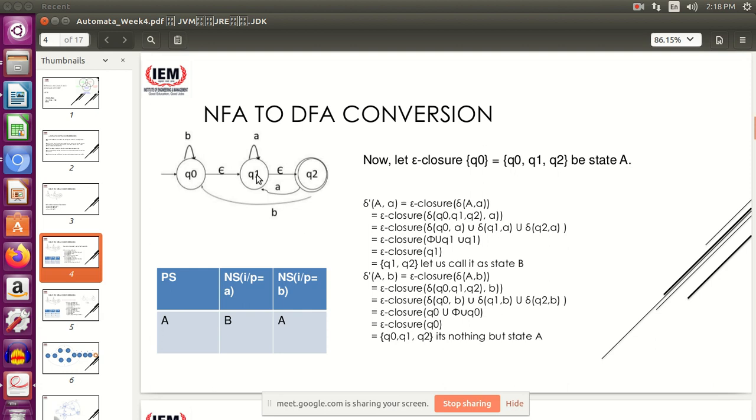Q1 on getting a B, there is nothing, so write a null. Q2 on getting a B, it goes to Q0, right? Q0. So Q0 union epsilon, union null, union Q0 gives you Q0, and we had an epsilon closure outside. So epsilon closure Q0 gives us nothing but Q0 comma Q1 comma Q2.